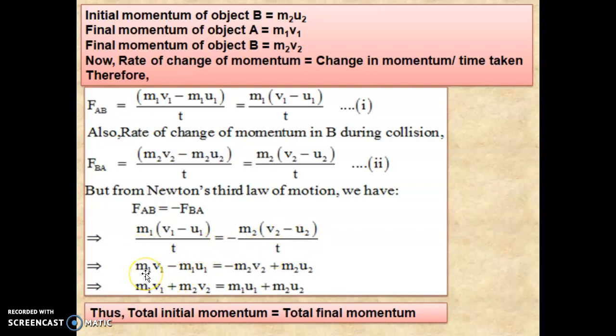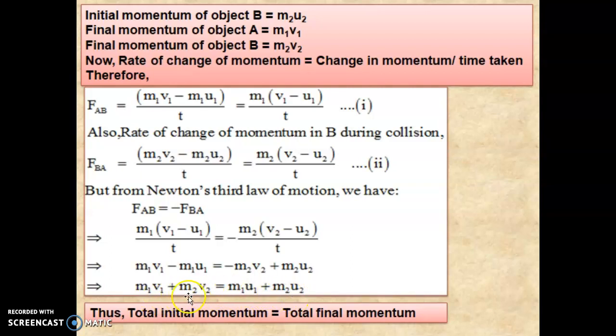So the equation becomes m1 v1 minus m1 u1 is equal to minus m2 v2, and you have to multiply the minus in this one. What happens? It will become plus m2 u2. Now bring this m2 v2 to this side and m1 u1 to this side. So what happens? m1 v1 plus m2 v2 is equal to m1 u1 plus m2 u2.